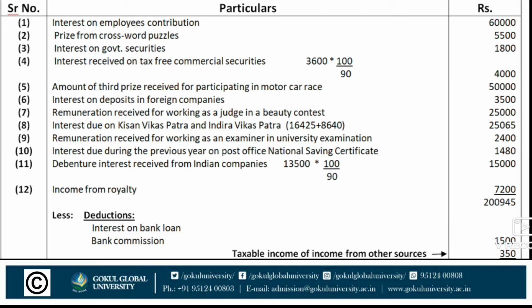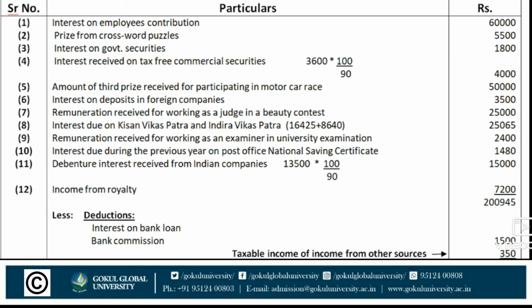Next, interest due during the previous year on post office national savings certificate. National savings certificate is also taxable, rupees 1,480. Next, debenture interest received from Indian companies. Debenture interest is taxable, rupees 13,500 into 100 upon 100 minus 10, that is 90. So the total amount is rupees 15,000. And last, income from royalty, rupees 7,200.